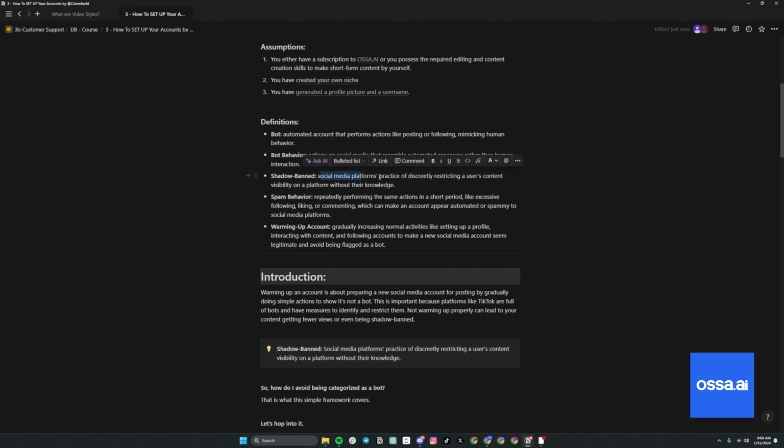If you haven't heard the term shadow banned, what this means on a high level is your account is going to get secretly dinged in the background to not get videos pushed. So they're going to limit your visibility and you'll have no idea why. Your videos will just be at 0 views or 100 views and then it'll never go up. And you have no idea because they've just put something in their algorithm to basically down-regulate your account.